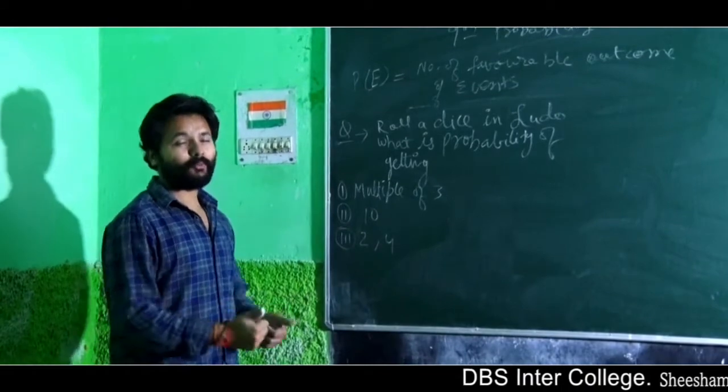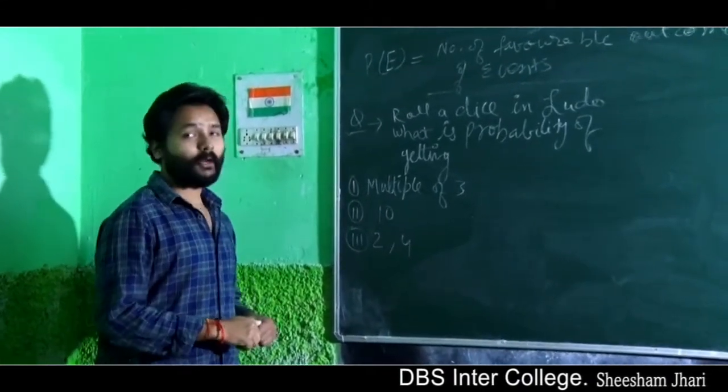Now at this point you stop the video and try to solve by yourself.